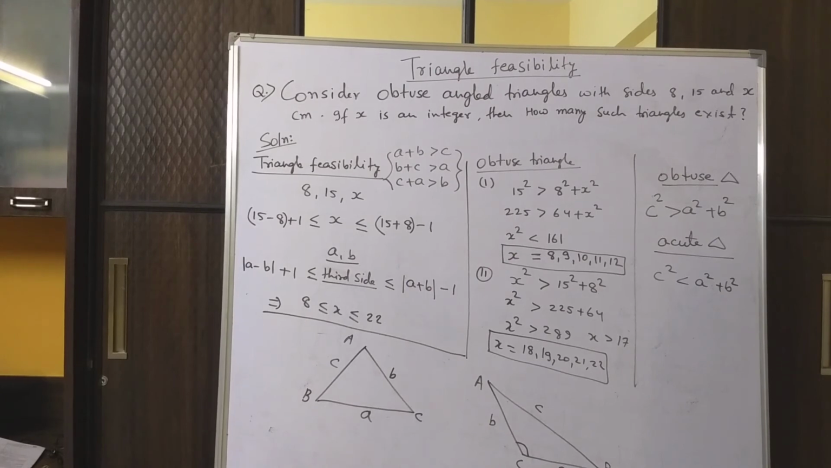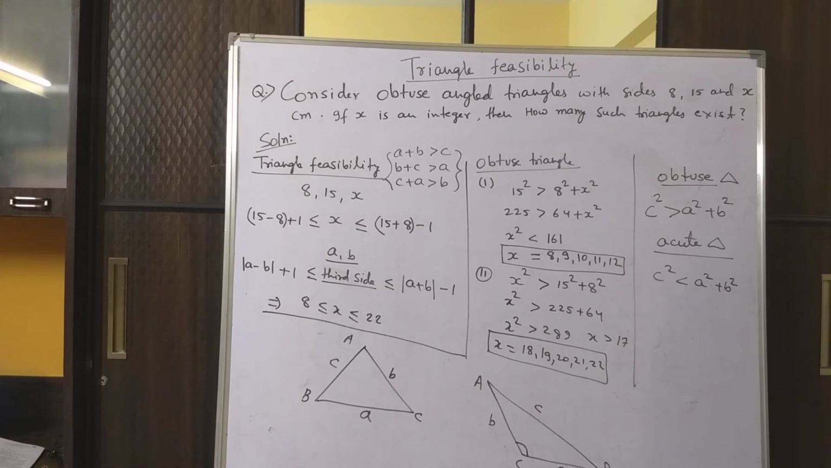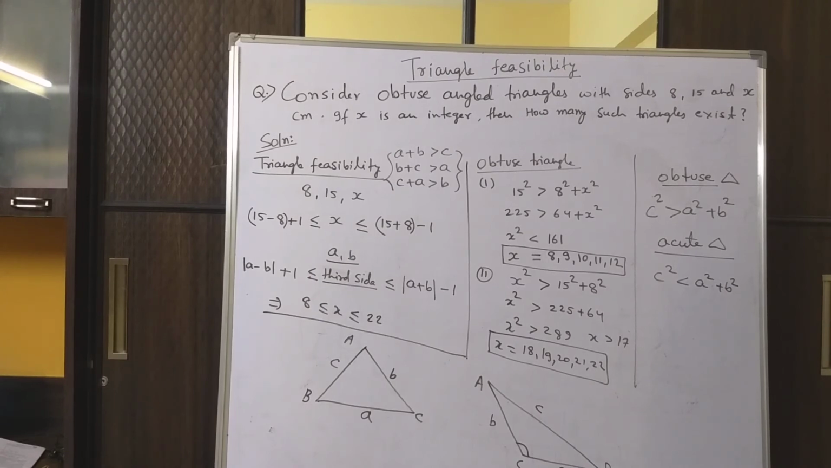Now the students know this, but still they make mistakes. Why they make mistakes, I'll tell you. Definitely 8 is not the biggest side. So the biggest side is either 15 or x. Suppose 15 is the biggest side, so 15 is c. Then c square has to be more than a square plus b square.